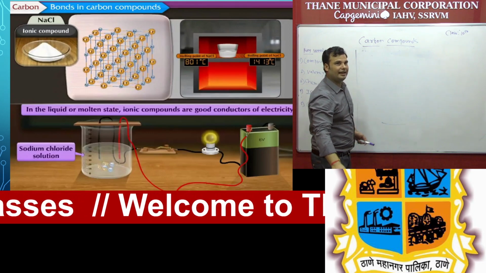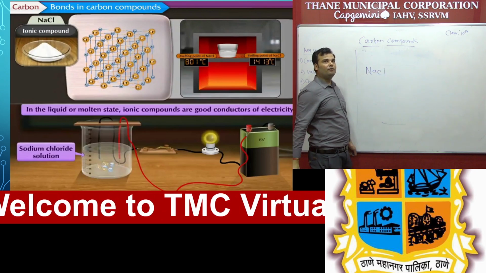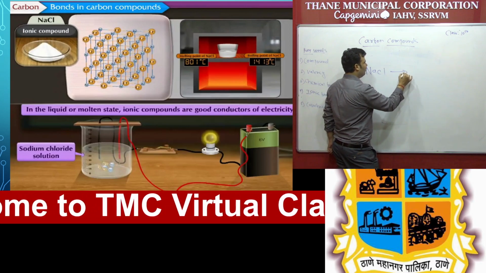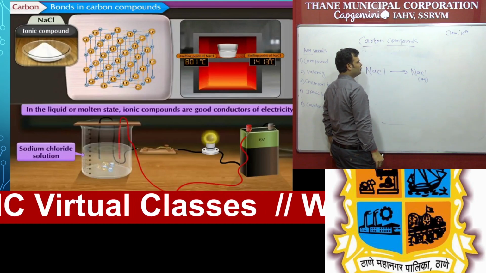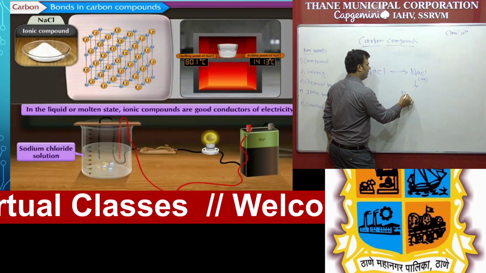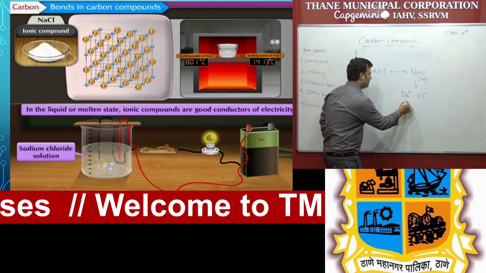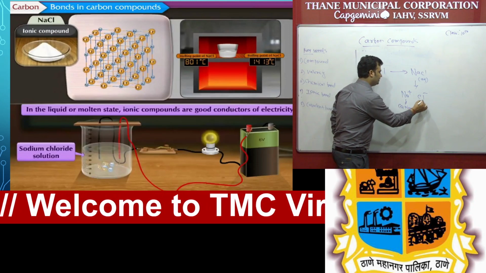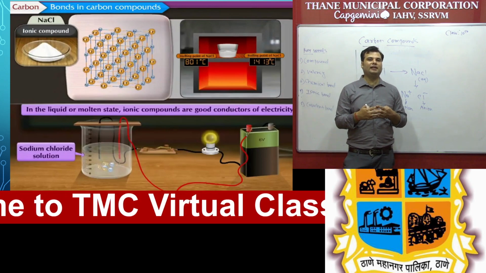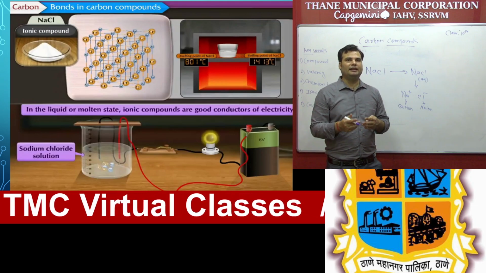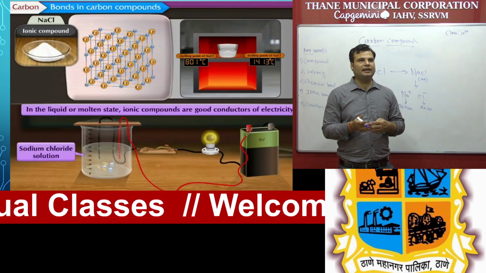Because take one example like NaCl, sodium chloride in solution. You can see in the slide also, when NaCl dissolves in water, whenever any compound dissolves in water that is known as an aqueous solution, at that time it produces two ions, that is Na+ and Cl-. The Na+ ion is known as a cation and Cl- is known as an anion. So whenever there is a formation of ions and migration of ions takes place, at that time they are able to conduct heat and electricity. So we can say that ionic compounds are able to conduct heat and electricity.